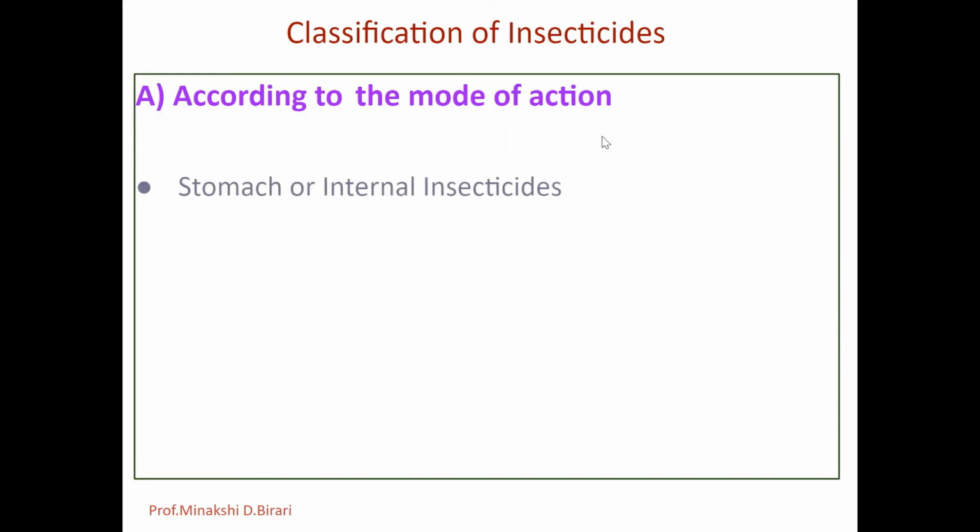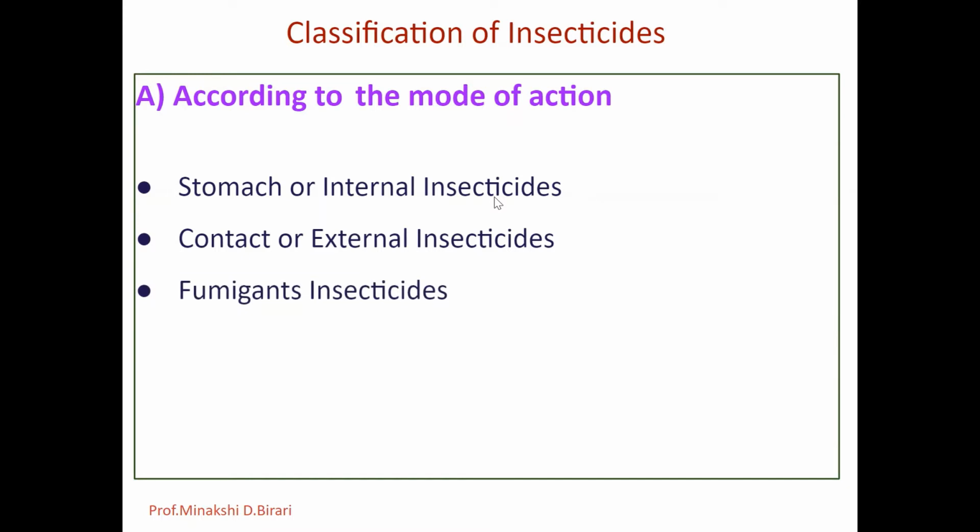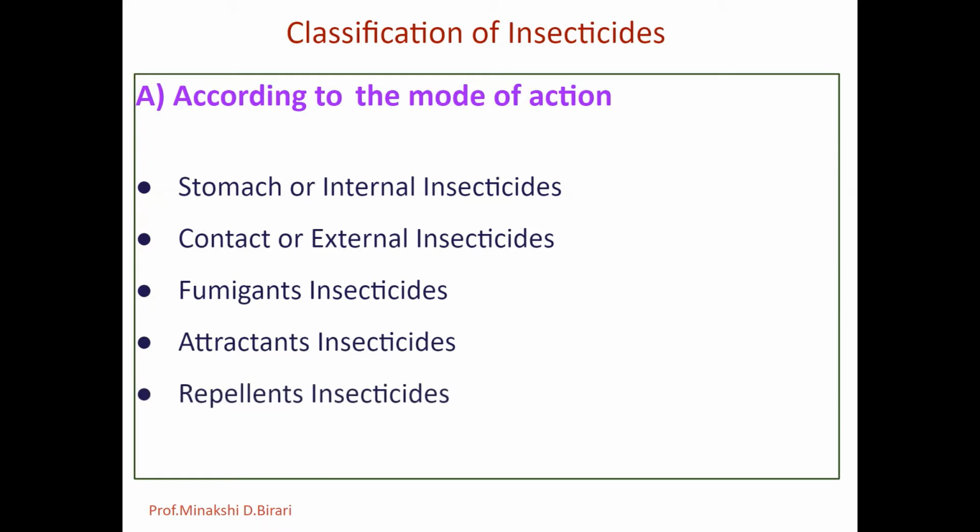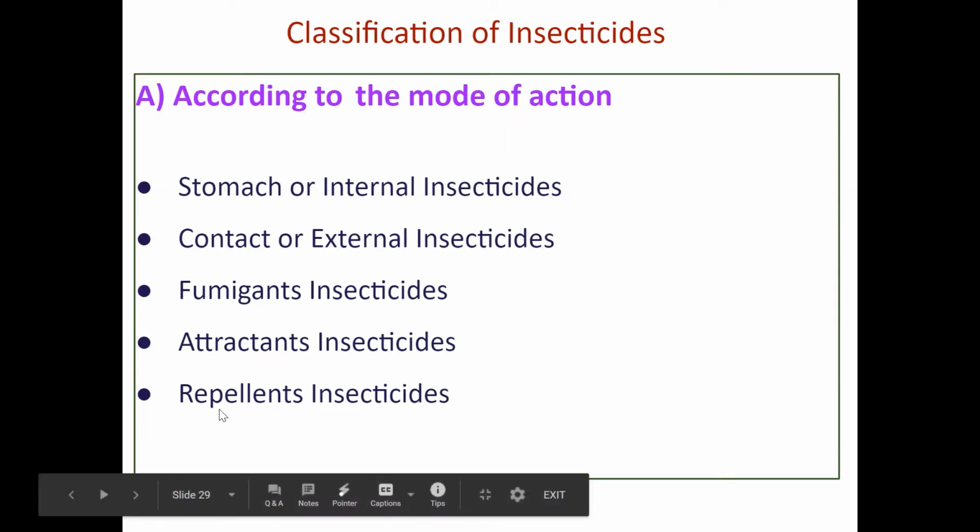The insecticides are classified as stomach or internal insecticides, contact or external insecticides, fumigant insecticides, attractants and repellents.